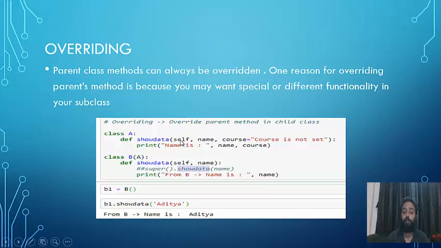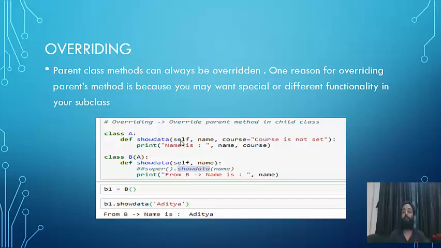Now if you remove this comment here, what will happen? It will again go here. And since you are not passing course here, what will it print first? It will print name is Aditya, course is not set. Then again the control will come back here and it will print from B, name is Aditya. So this is called overriding.